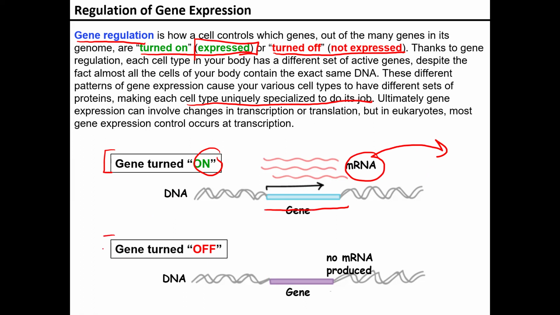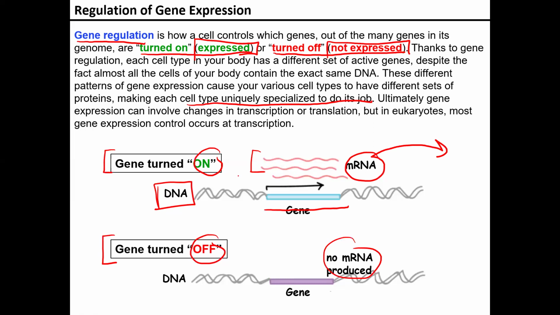When our gene is turned off, or again, not expressed, you can see that no mRNA is going to be produced. So that means nothing's going to be made, no message is going to be sent, and no proteins are going to be produced. So again, although all of our cells have our DNA, which is the blueprint for our entire body, only certain parts are going to be turned on or expressed, and certain parts are going to be turned off or not expressed.